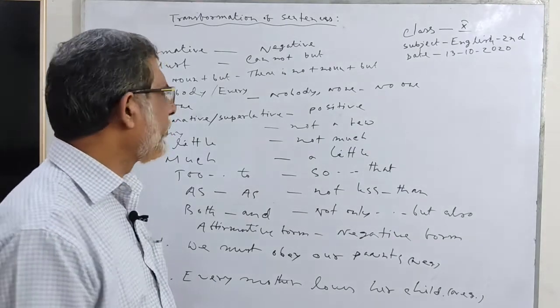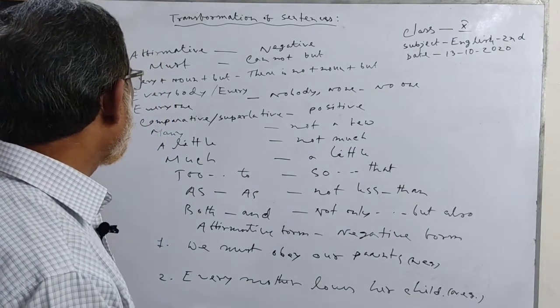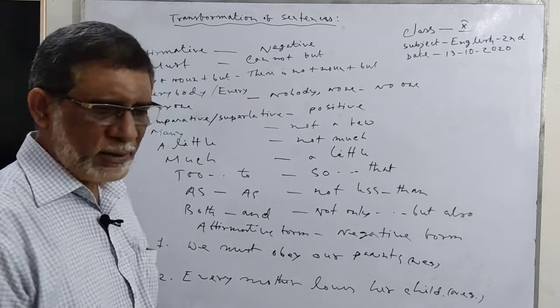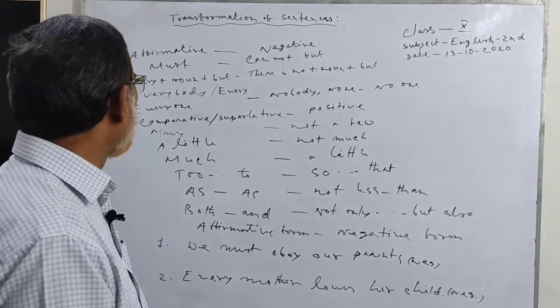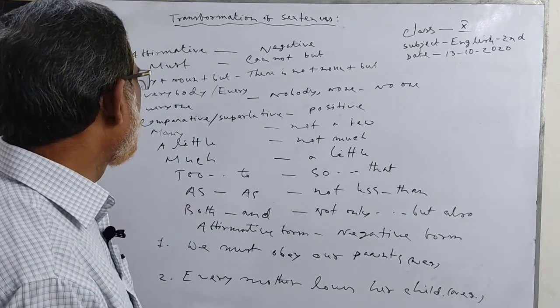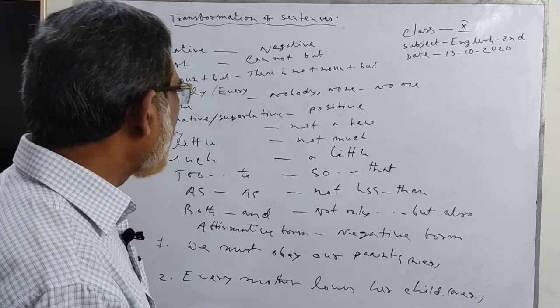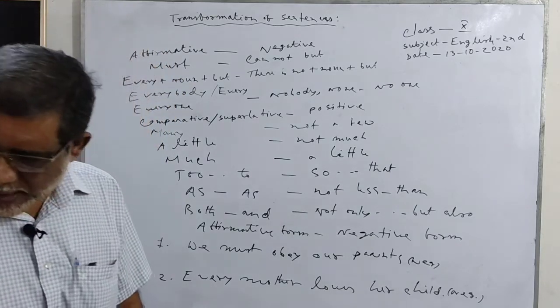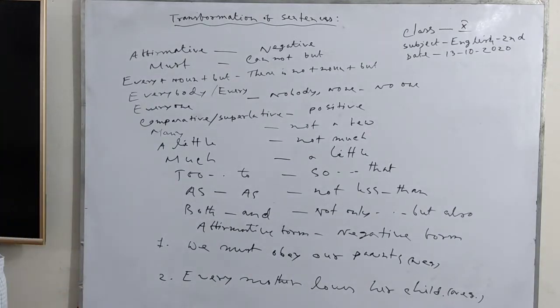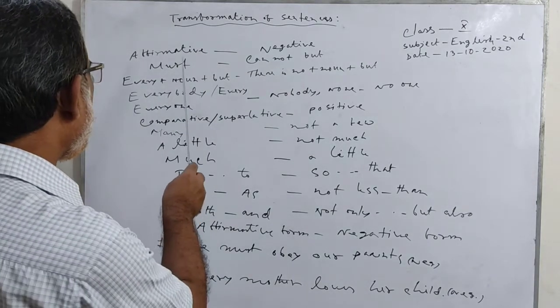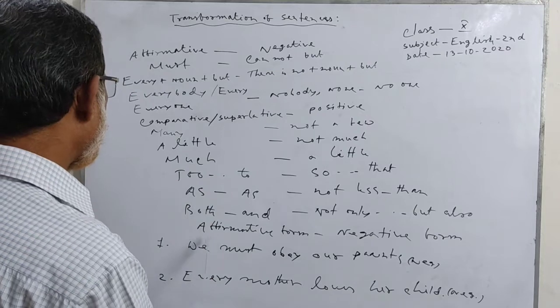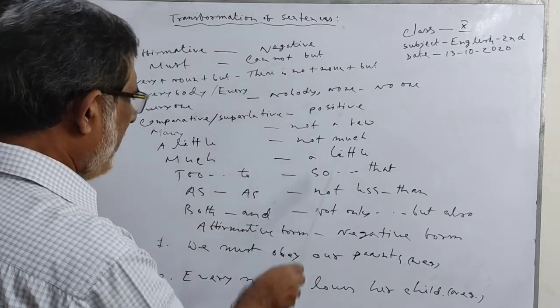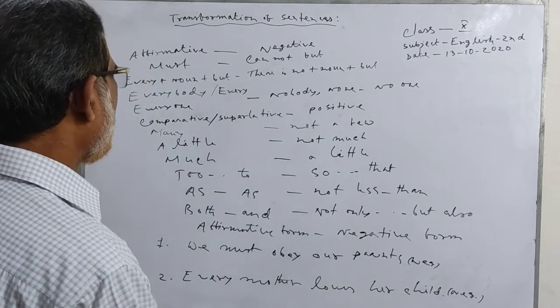Look at the board. You can see here affirmative to negative. These are affirmative forms and these are negative forms.